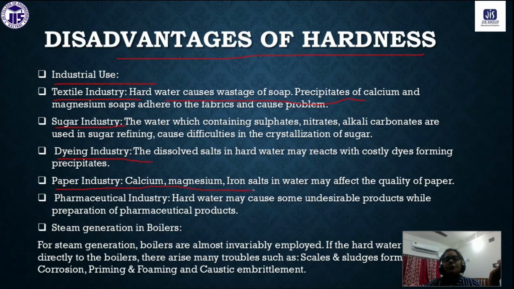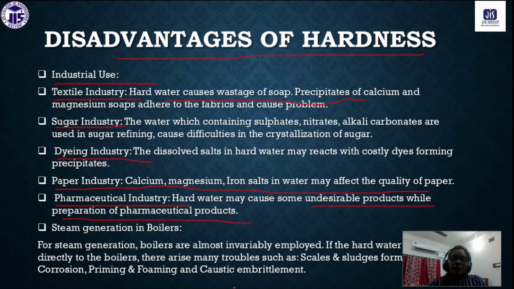Next, paper industry. Why can we not use hard water in the paper industry? Because these calcium and magnesium salts also affect the quality of paper. And in the pharmaceutical industry, hard water may cause some undesirable products. The synthesis of the pharmaceutical products will also be interfered with by these compounds, by these salts.